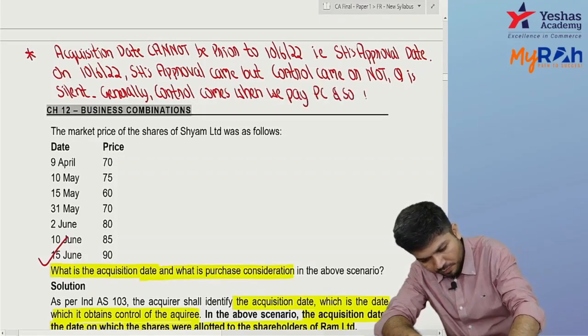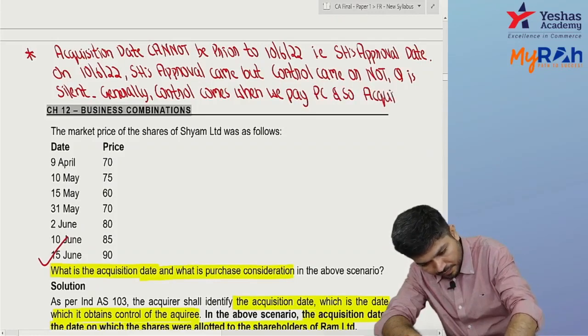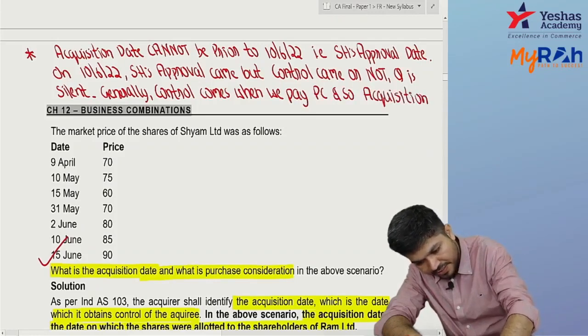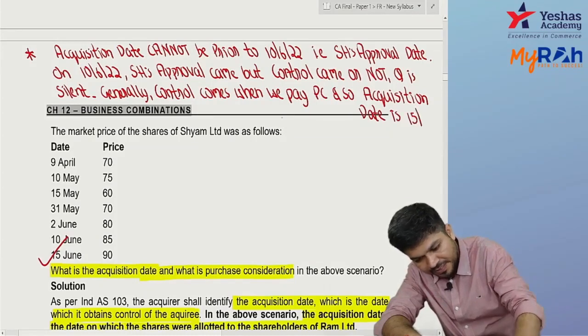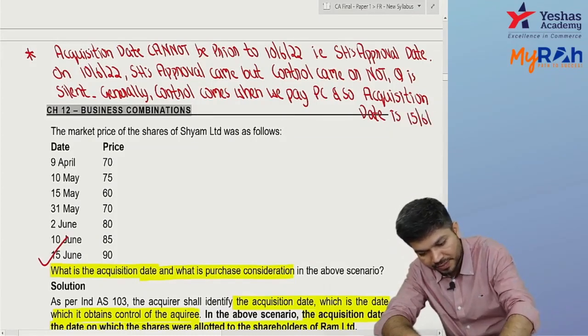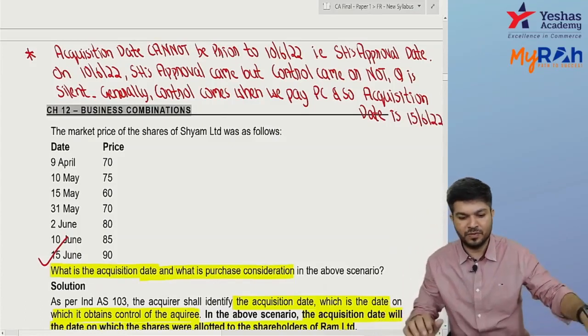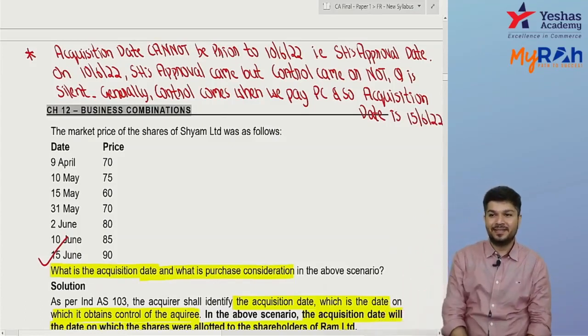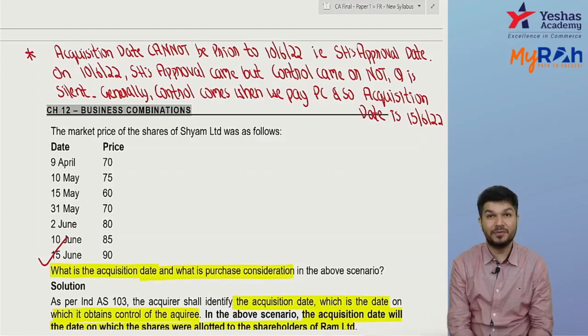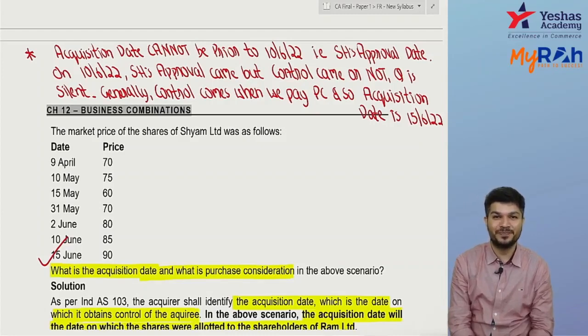And so, acquisition date is 15th June 22.